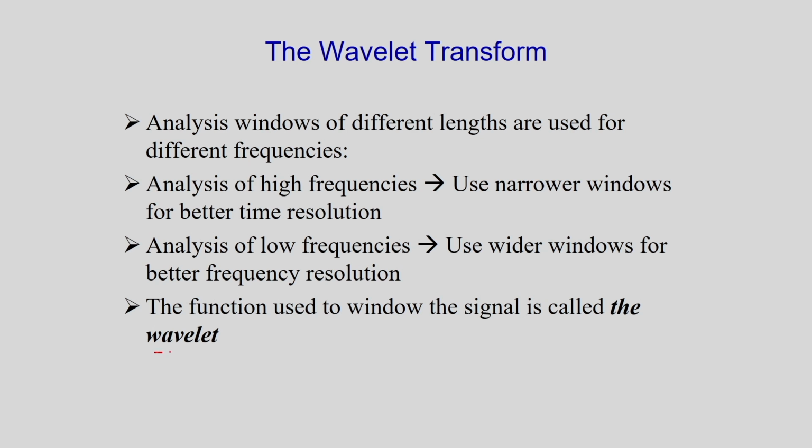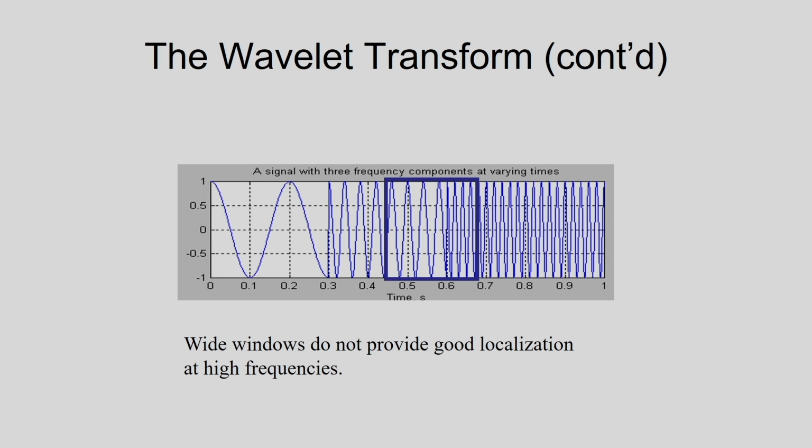So, this is the main concept of the wavelet transformation. The window size is not fixed in the wavelet transformation. In STFT, the window size is fixed. So, you can see this example. I am considering one non-stationary signal, a signal with 3 frequency components at varying times.